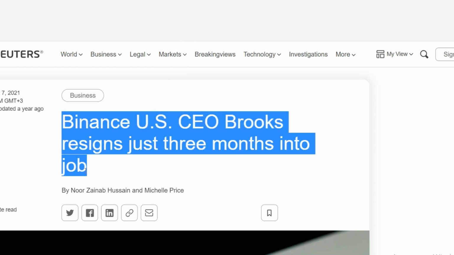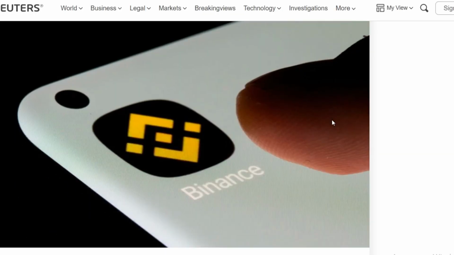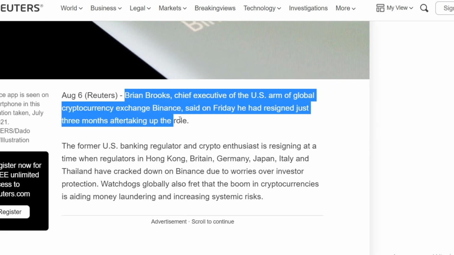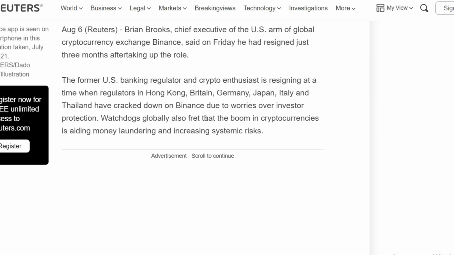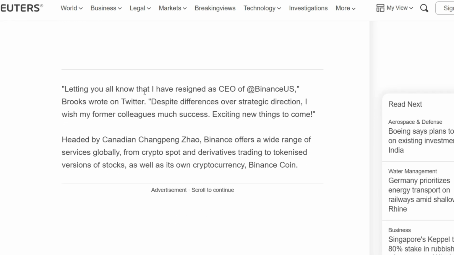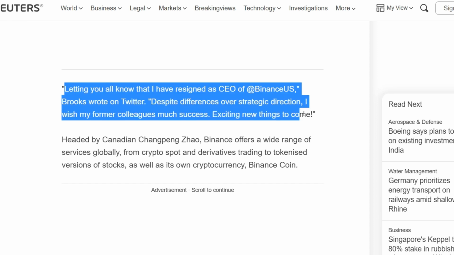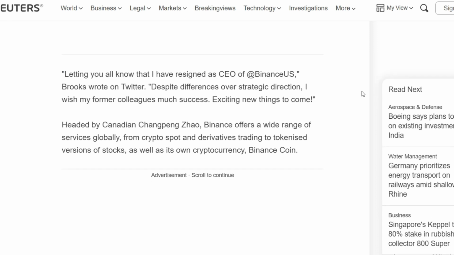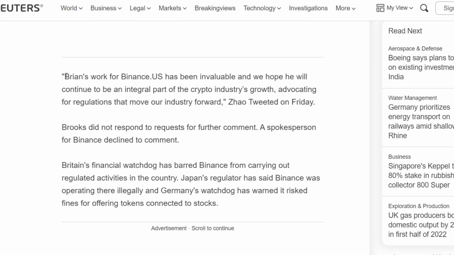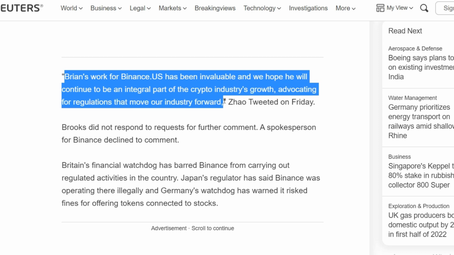Brian Brooks, ex-head of the Office of the Comptroller of the Currency, OCC, in the U.S. Treasury Department and former CEO of Binance US, expressed his assumptions about the possible outcome of the Ripple lawsuit against the SEC. In a recent interview, Brooks noted that the court will decide whether the initial coin offering, ICO, of Ripple in 2013 is a violation of U.S. securities laws. However, he expects both sides to come to a settlement so that investors can continue to trade XRP in the United States. According to Brooks, the settlement that is likely to happen will border on the distribution of XRP in 2013. Here, the most important problem related to XRP is that there is a difference between the way an asset is distributed and the nature of the asset at the moment and time.